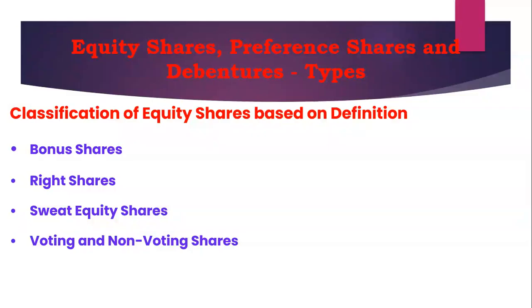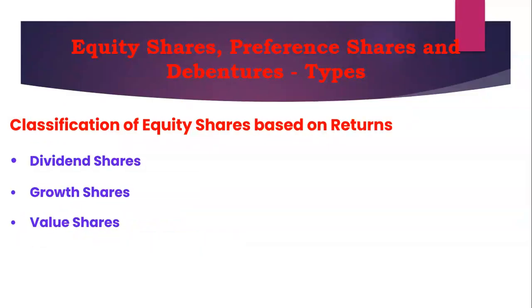Then the other classification is classification of equity shares based on returns. The return, dividend, means when the company gets profits, the company distributes some amount to the shareholders, which is known as a dividend. Here I am talking about dividend shares. A company can choose to pay dividends in the form of issuing new shares on a pro rata, proportionate basis. Instead of dividend they are giving new shares, and that is known as dividend shares.